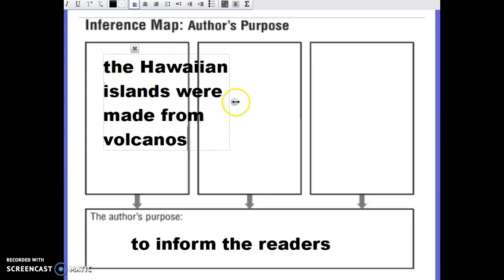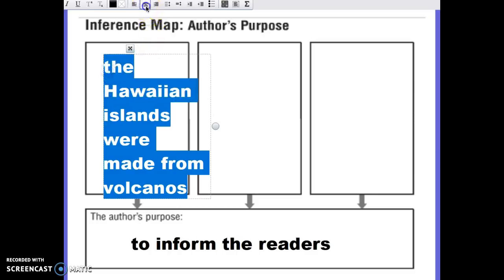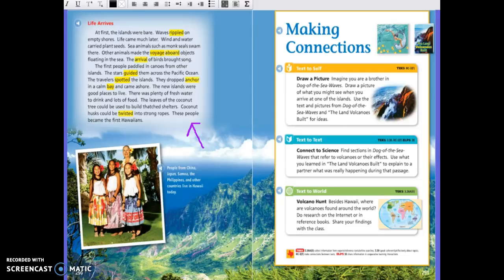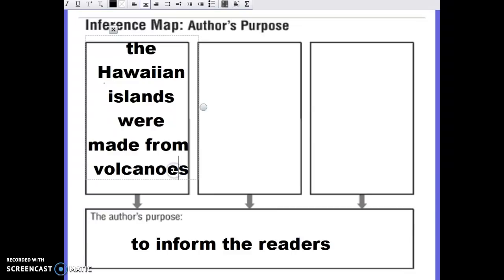The Hawaiian Islands were made from volcanoes. That's a fact I learned.